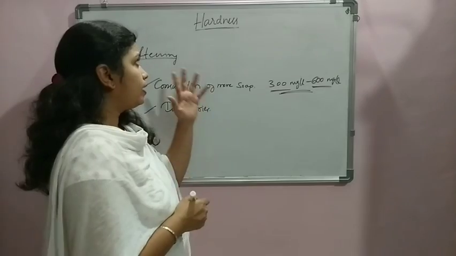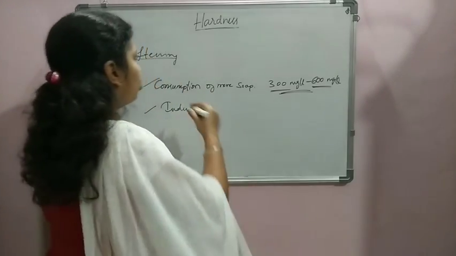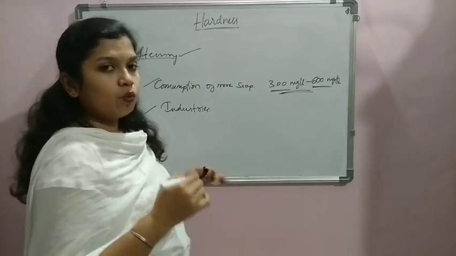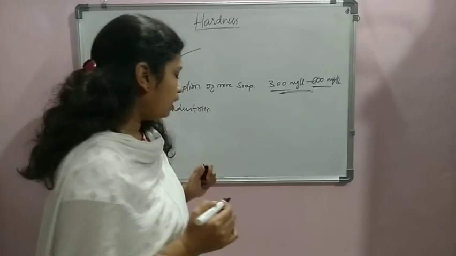That is why hardness has to be removed from the water. That is, we have to go for the process called softening. Then what are the different types of hardness that we know? We know two types of hardness.